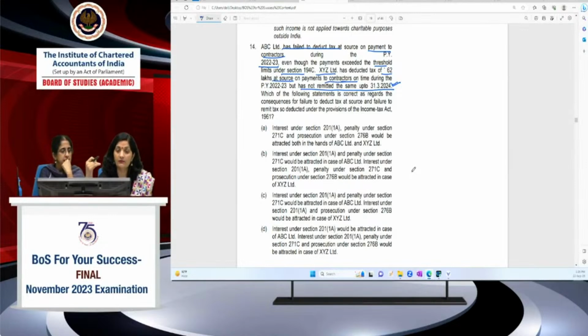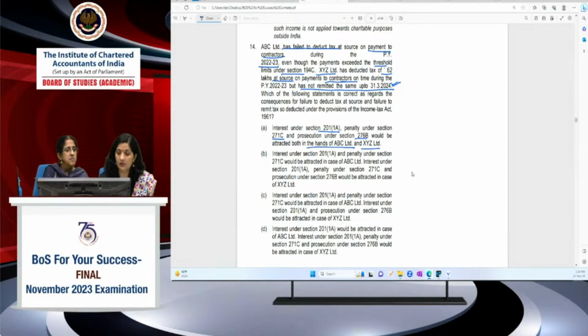But where the assessee fails to deposit, prosecution proceedings will be initiated. So here the first option is interest under section 201(1)(a), penalty under section 271C, and prosecution under section 276B would be attracted in the hands of both ABC Limited and XYZ Limited.